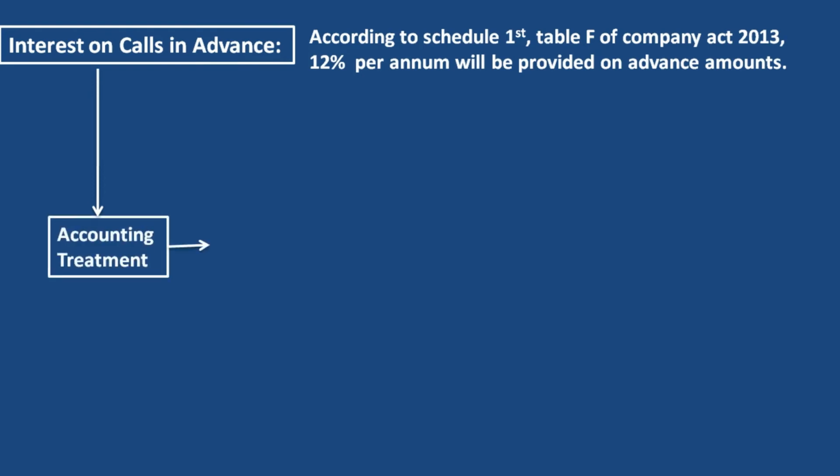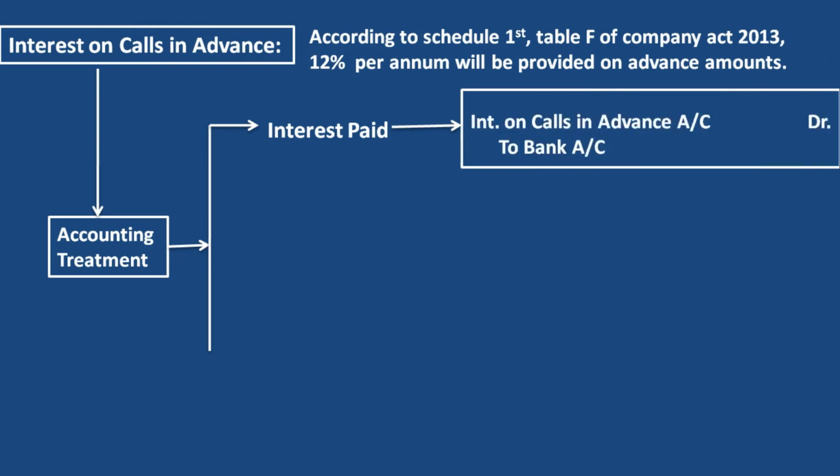First, the journal entry for interest paid, and second, the transfer of that entry to P&L account. Now the first entry for interest paid, that is interest on calls in advance account debit to bank account. As interest, the company has to pay some amount to the shareholder; being an expense, being a loss, it becomes debit, and as cash goes out, according to the rule of real account we make it credit.